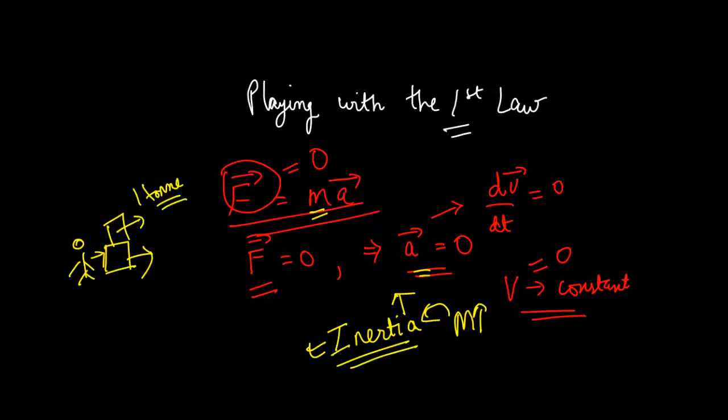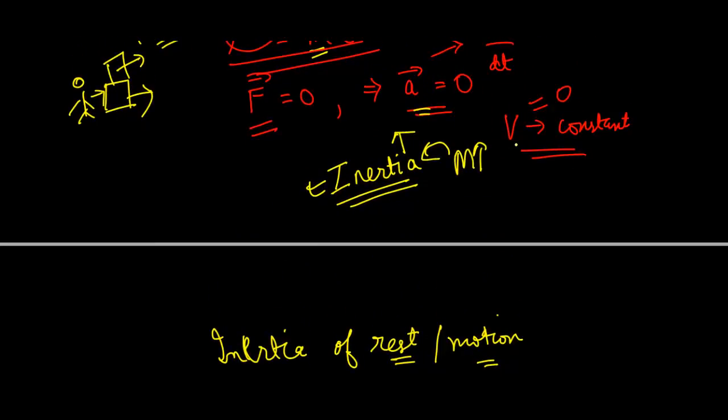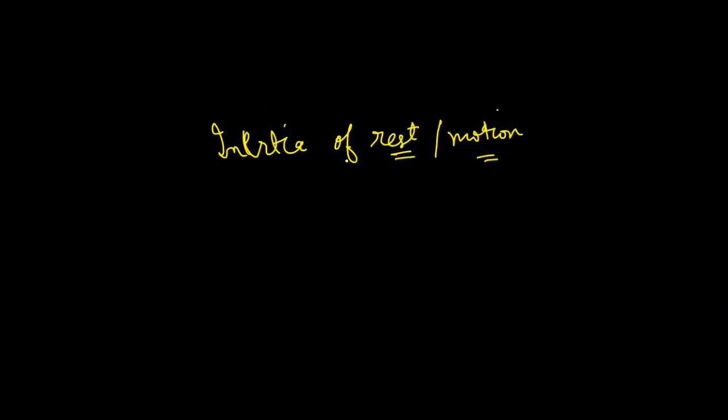There is a phrase which I don't prefer a lot, but which you will encounter a lot of times. It's called inertia of rest, and sometimes you will hear about inertia of motion. These are common examples. This doesn't make a lot of sense because rest and motion are relative. A body resists a change in its state of motion. In other words, it resists the change in velocity. It doesn't matter if that velocity is 0 or a constant. That doesn't influence its inertia, but still these terms are used for the two cases that are very commonly seen.